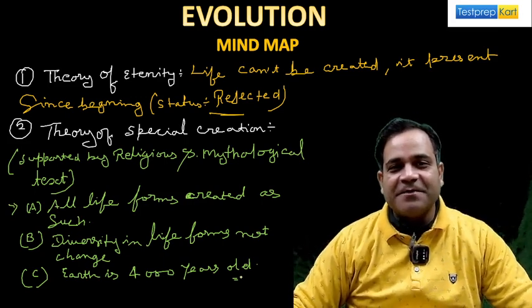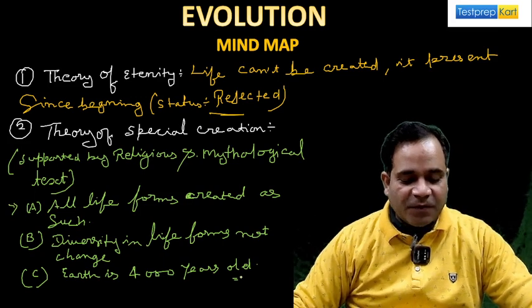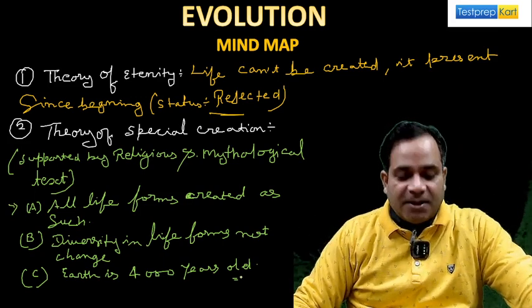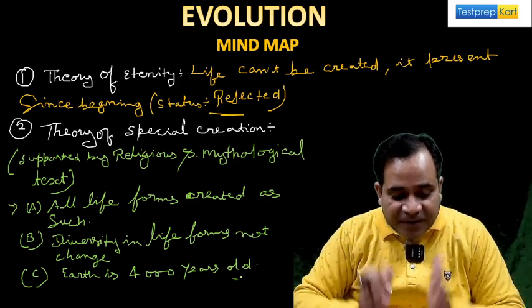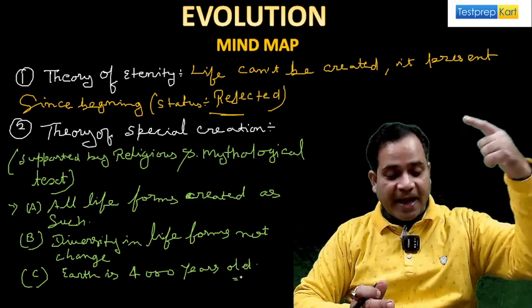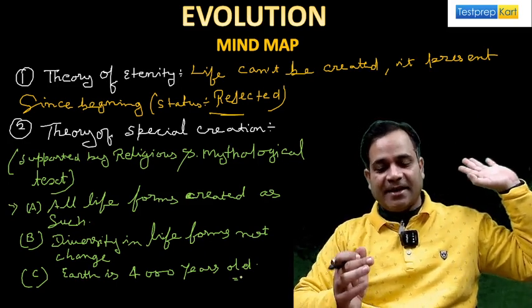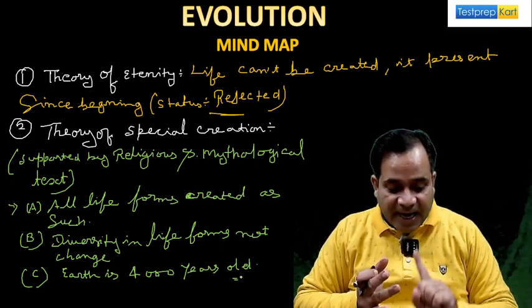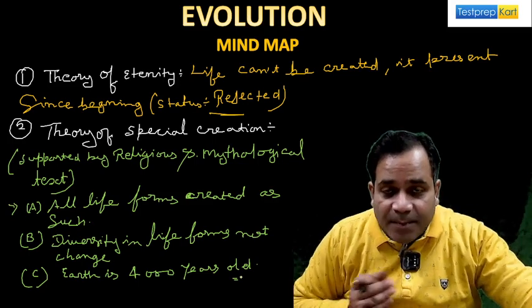You know Darwin was a fantastic scientist, and when he voyaged to Galapagos Island, he saw that life forms share similarity with life forms which are present now or existed earlier. This is the point.